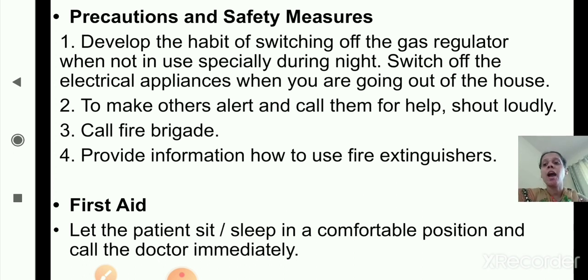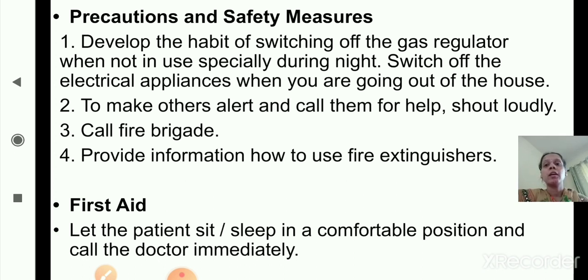First, we will ask the patient to sit or sleep in a comfortable position, and then we'll call the doctor immediately. Okay, so these are the precautions or safety measures for fire. First one is develop the habit of switching off the gas regulator when not in use, especially during the night time, and switch off the electrical appliances when you are going out of the house.